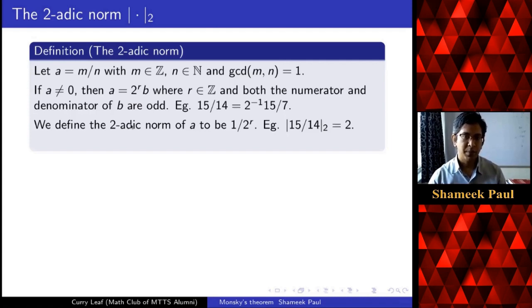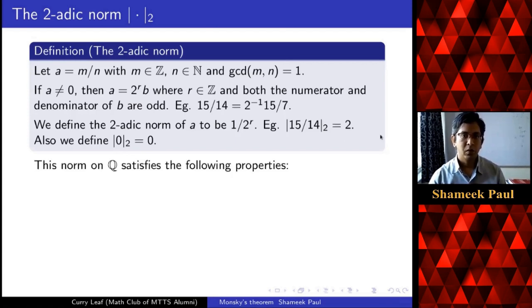What is the intuitive idea? The more a number is divisible by 2, for example 2 power 10, the two-adic norm will be 1 over 2 power 10, so the norm becomes smaller. And if the denominator is divisible by a large power of 2, then the norm is big. For 0, we define the two-adic norm to be 0. So this is a norm on Q.